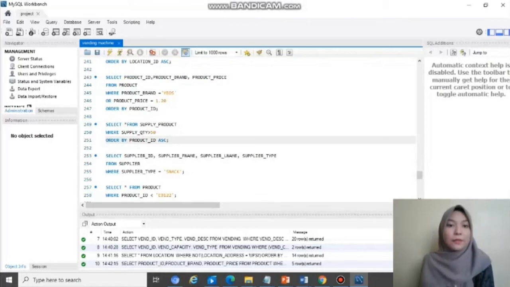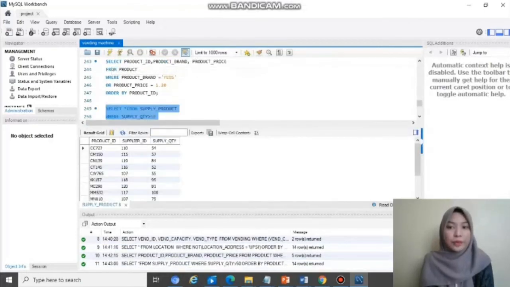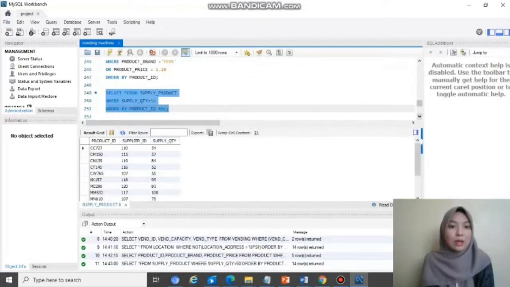Alright. So select from supply product where supply quantity more than 50. So this is a comparison operator. So run, and the output shows the supply quantity from supply product table more than 50. So it shows that more than 50. There's no output that less than 50. Right. So order by product ID, ascending order, which is C, K, M, following the alphabetical order.